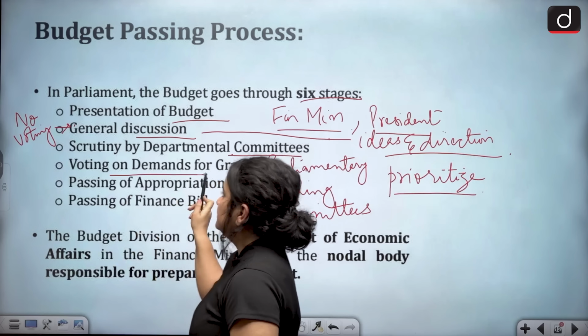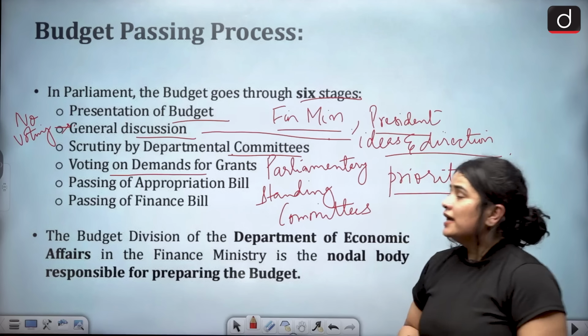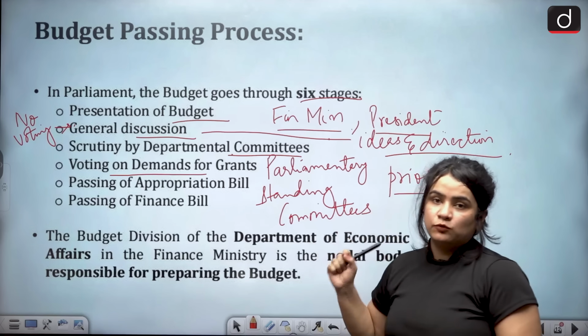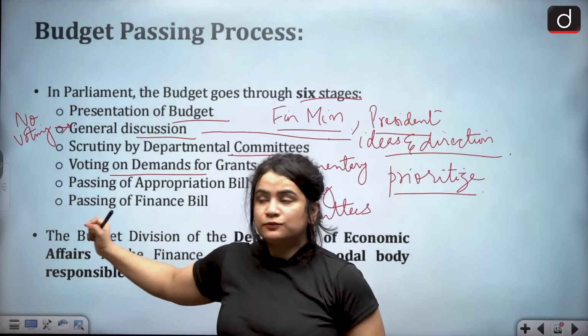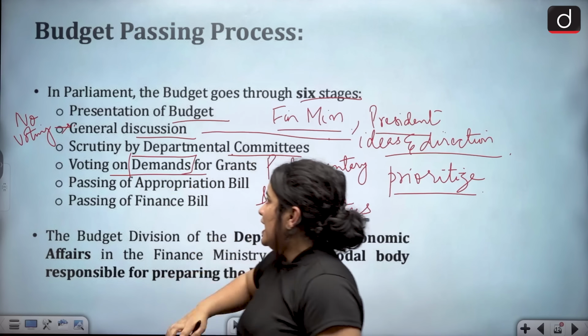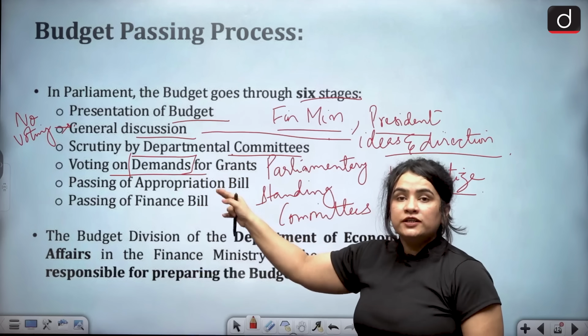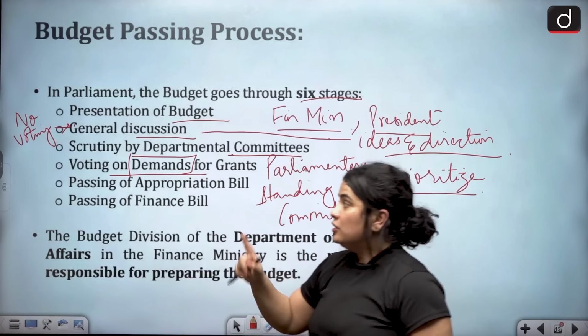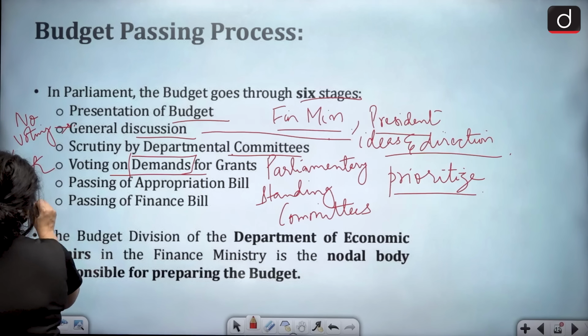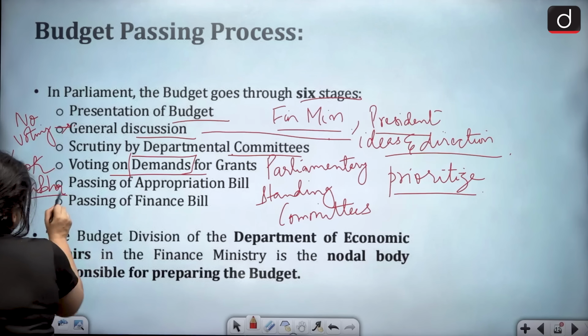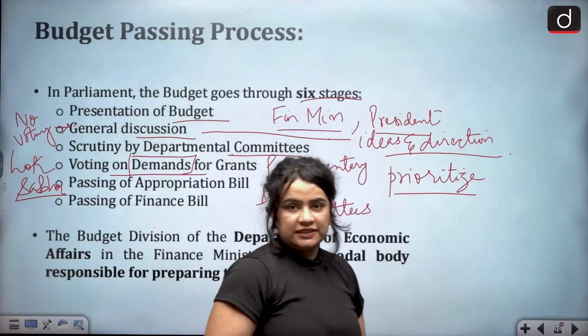Next, there is a voting on demands for grants. Now, this is the stage where voting actually occurs. Each ministry makes requests for demands for themselves, and then those demands are voted in the Lok Sabha. The Rajya Sabha has no role to play here. Voting is done only in the Lok Sabha.